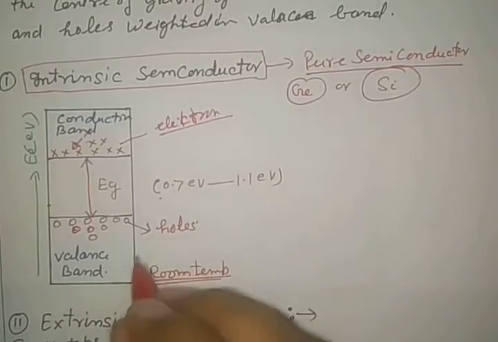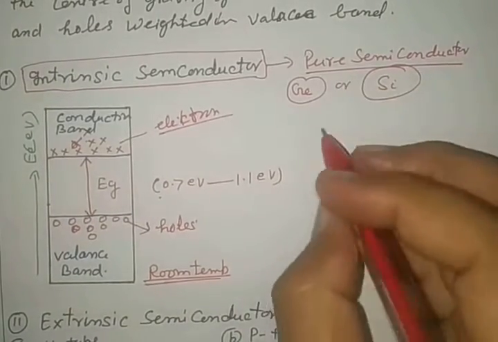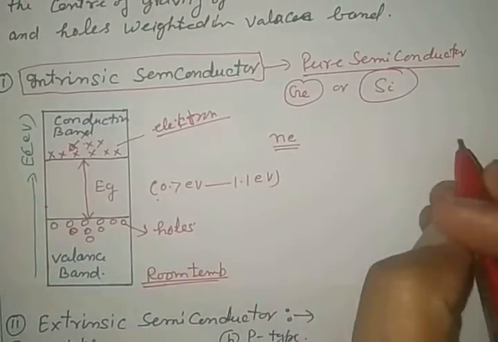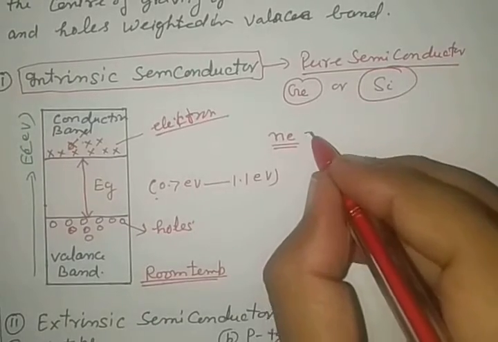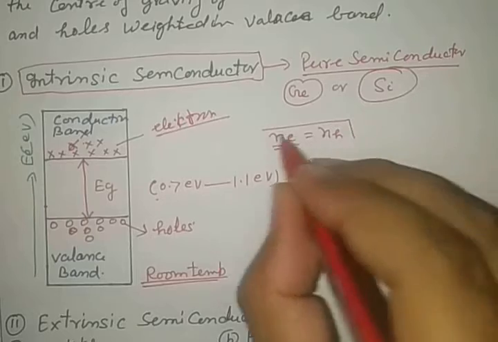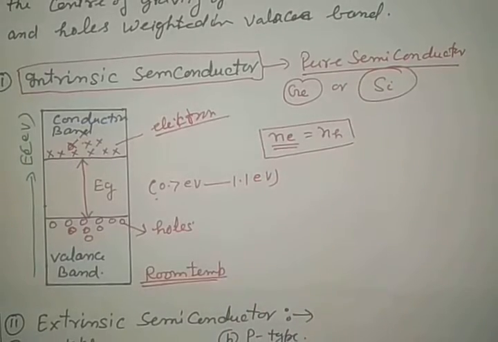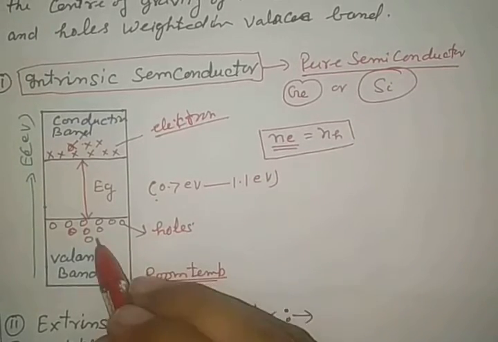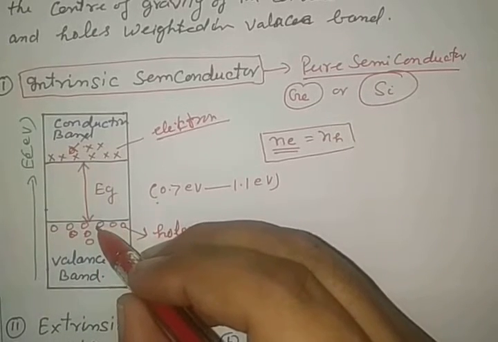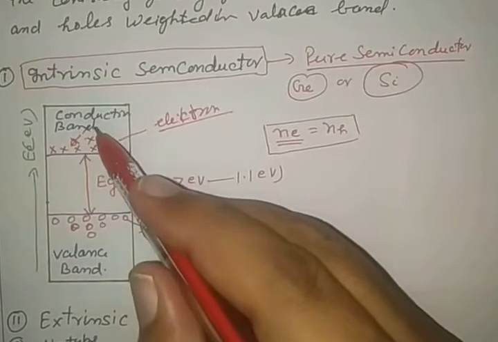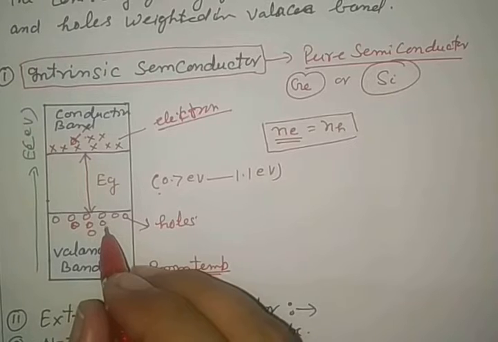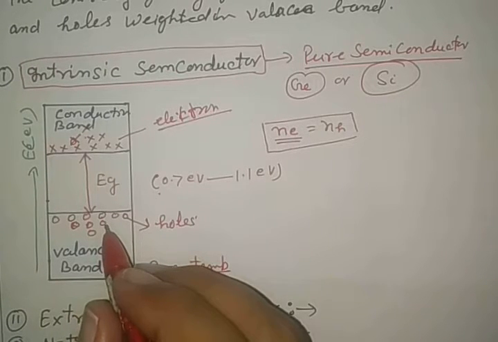And we also know that in a pure semiconductor, the number of electrons in the upper band is exactly equal to the number of holes in the lower band, because these holes are created in the valence band due to the migration of valence electrons to the conduction band. In that condition, what will be the Fermi level of an intrinsic semiconductor?